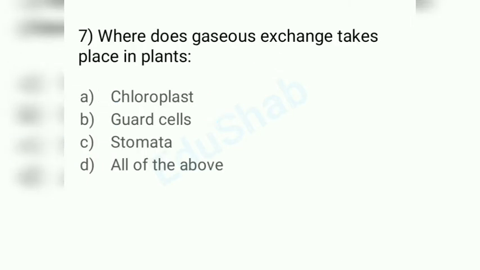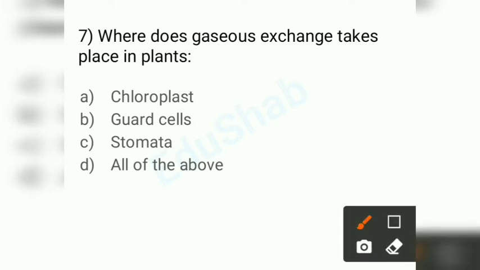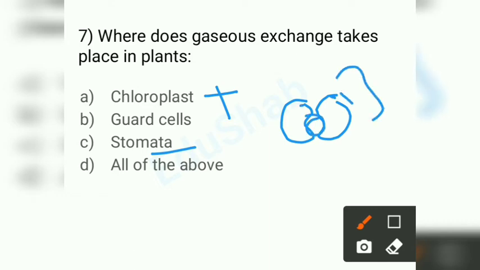Next one, where does gaseous exchange take place in plants? Gaseous exchange means giving out gas to the environment and taking it in. This is like respiration, but in plants. So how does it take place? We know that photosynthesis takes place in chloroplast, so this cannot be an answer. Stomata, if you know, these are your guard cells, this is your stomata, and you have subsidiary cells.